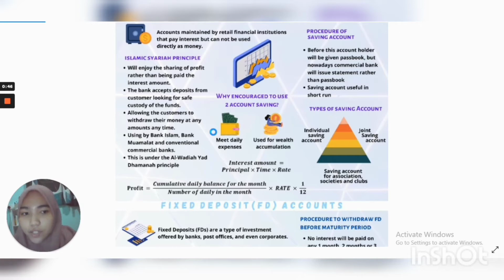And then there are three types of saving accounts. Okay, the first one is the individual saving account. The second one is the joint saving account, and the last one is the saving account for associations, societies, and also clubs.